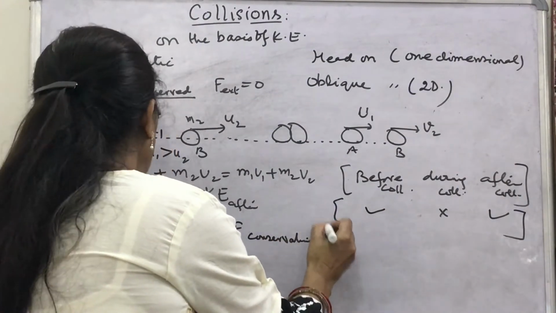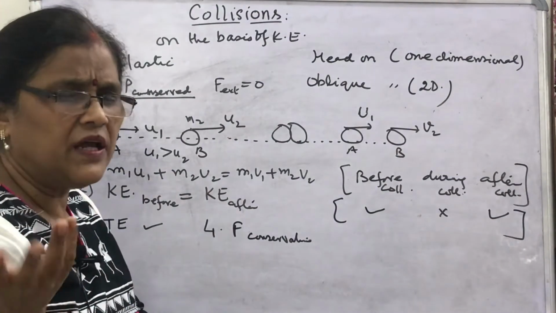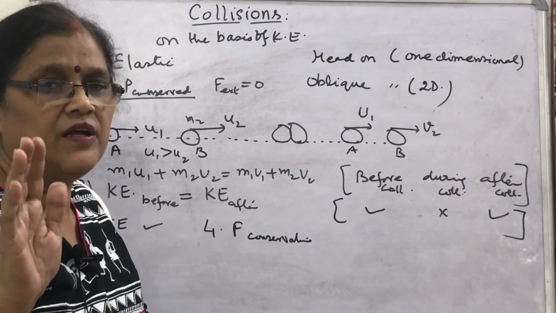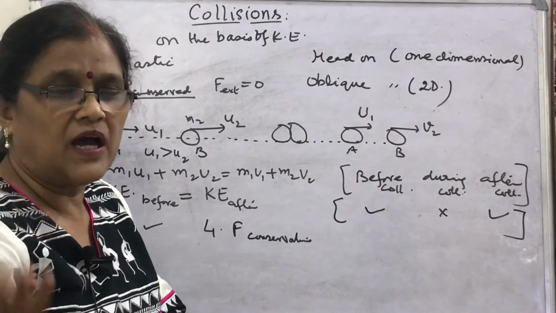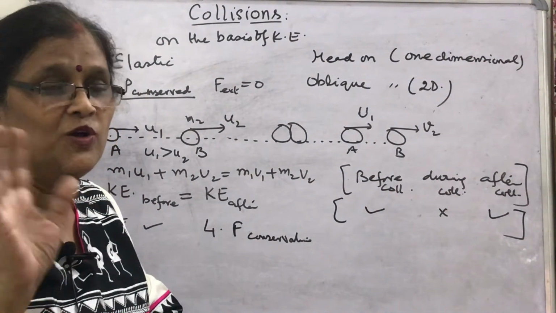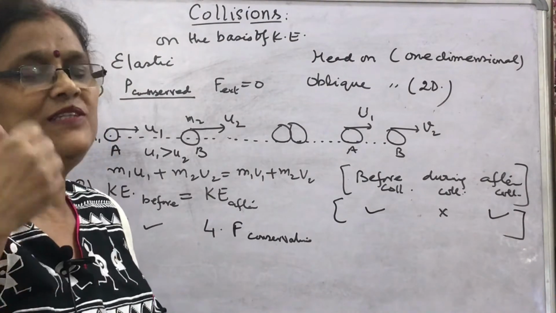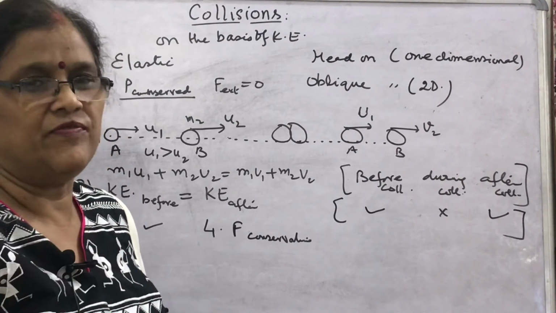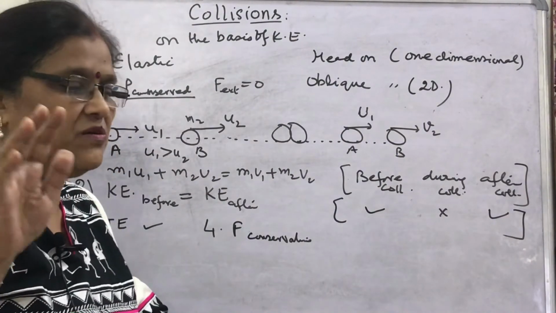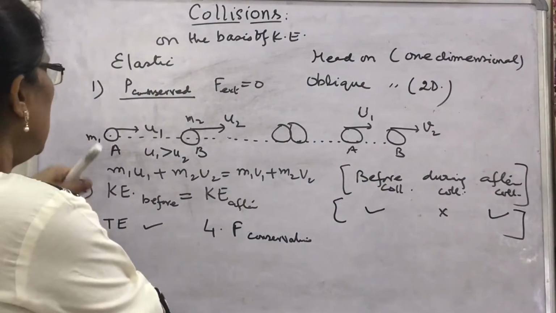And what about mechanical energy? Mechanical energy is not converted into sound, light, heat, etc. In a perfectly elastic collision there is no loss of energy. These are the characteristics of the elastic collision.